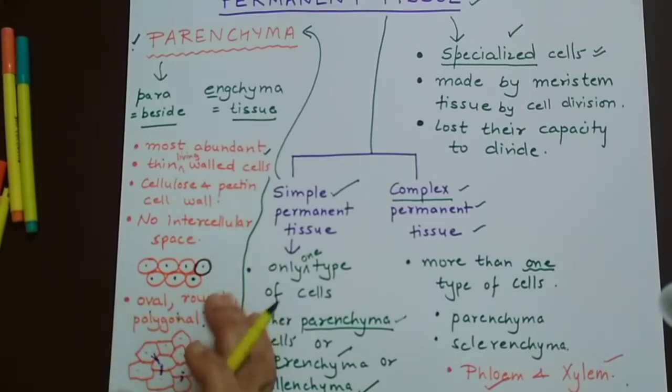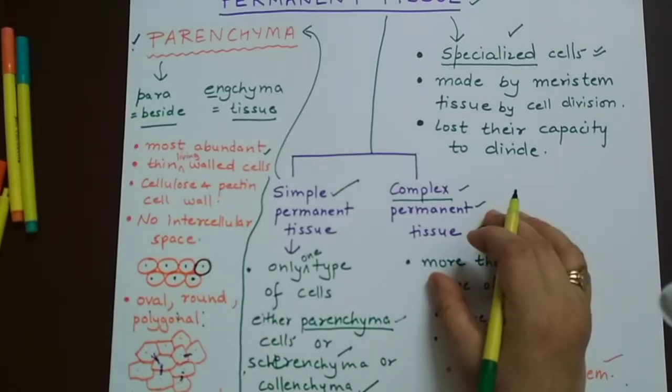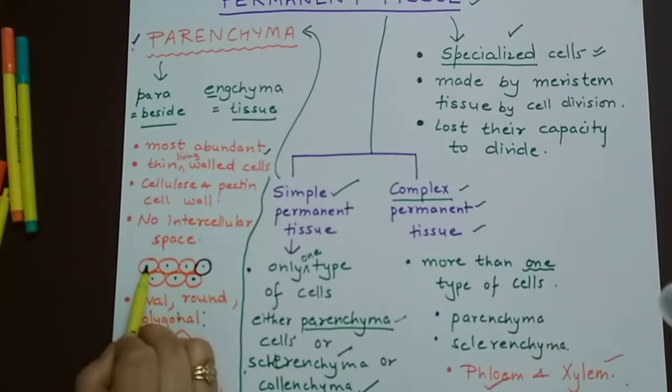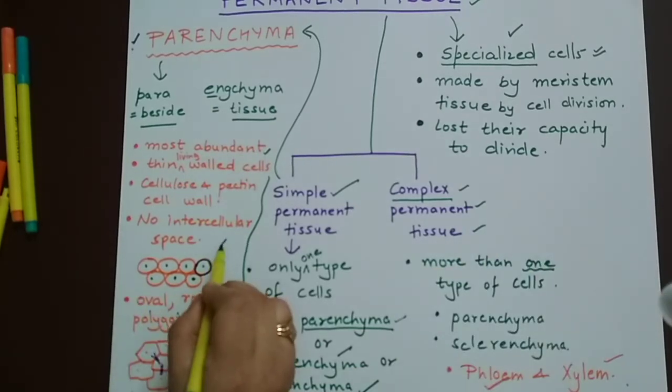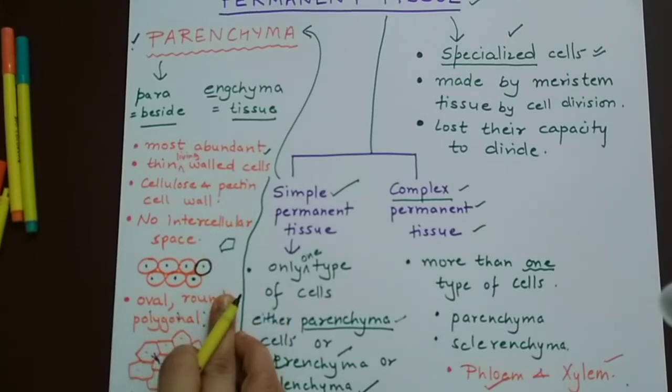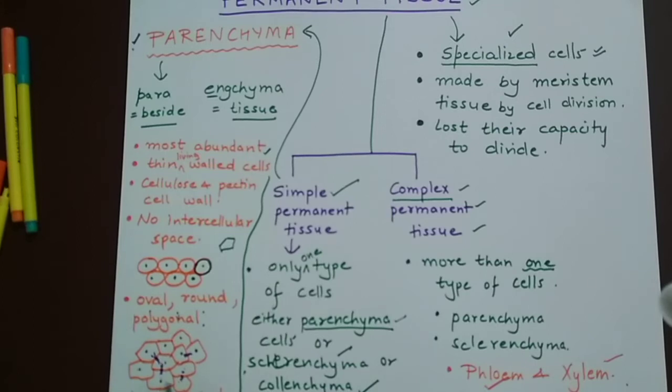So in plant anatomy, to show living cells, we simply put a dot inside the cell. If we draw a cell without it, it indicates the cell is dead because there is no nucleus shown. So whenever you show living cells, simply put a dot in the center or wherever you like.